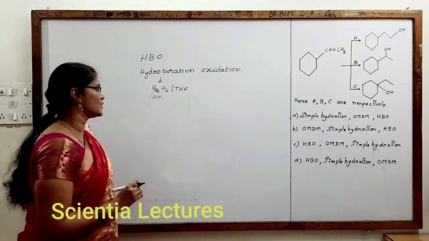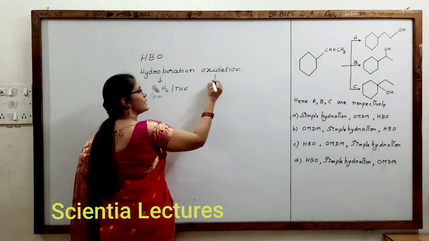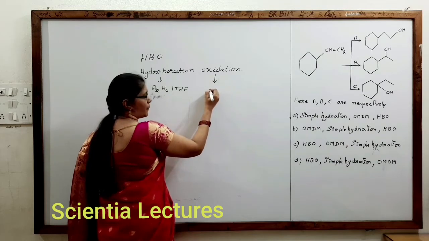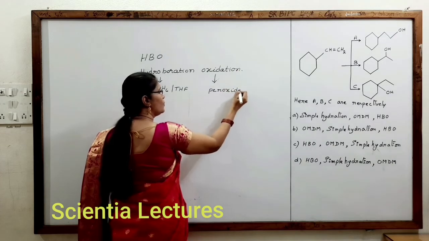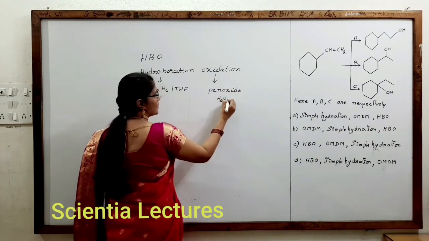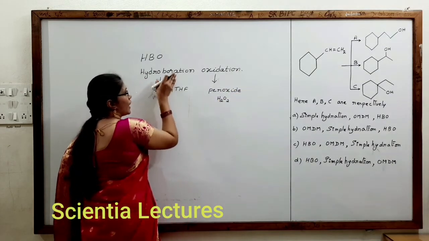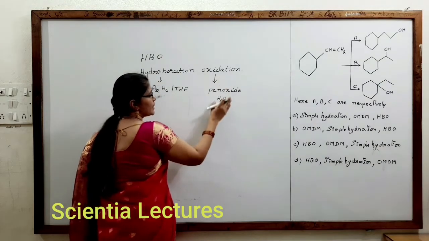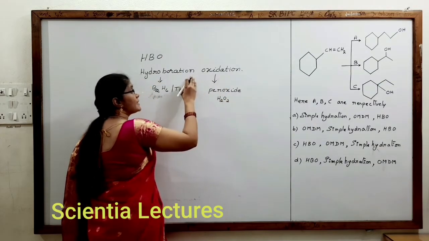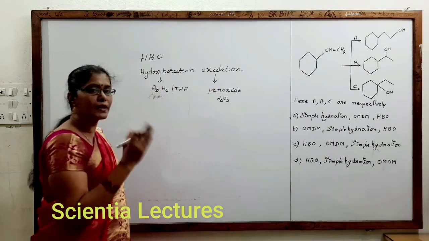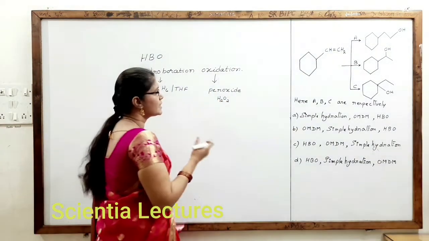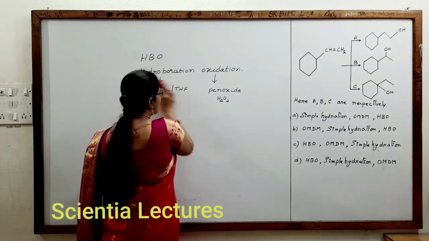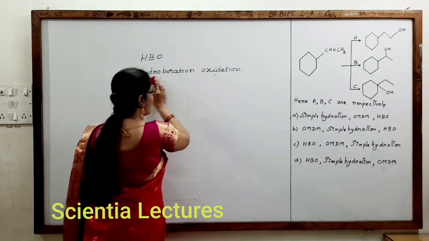So for hydroboration oxidation, the first reagent used is B2H6 in THF. For oxidation, we use peroxide, H2O2. So this is the reagent for hydroboration, and for oxidation we use H2O2. In hydroboration reduction, instead of H2O2, we use CH3COOH. That is a different mechanism.